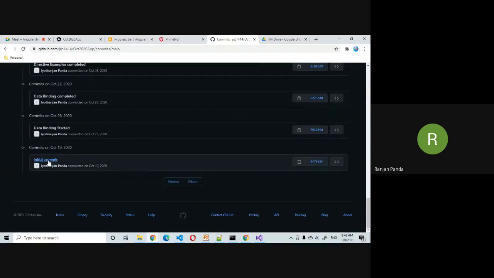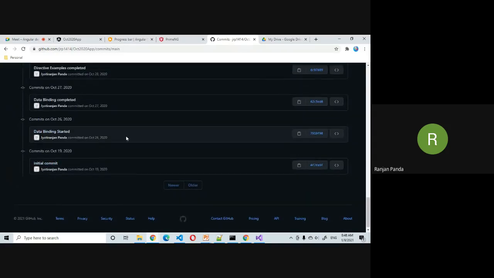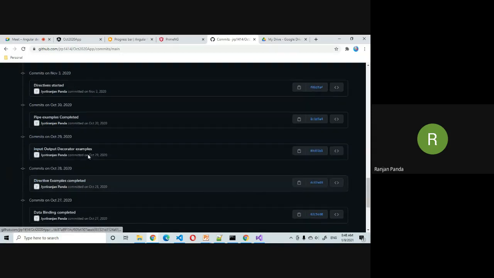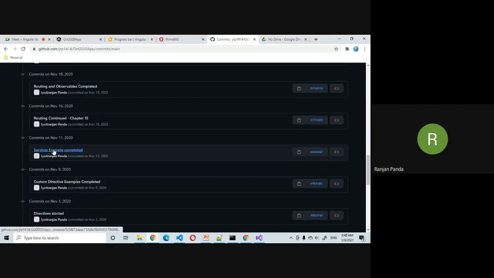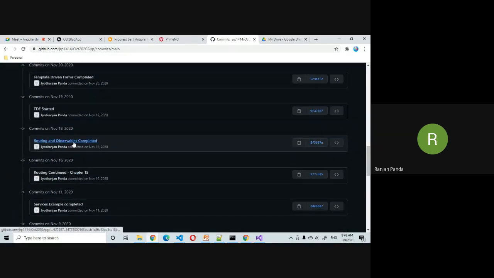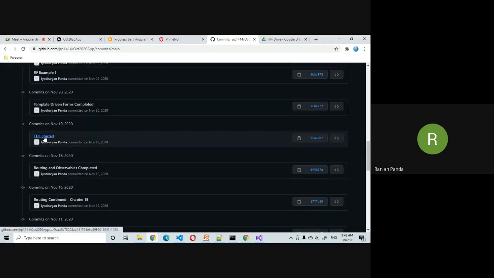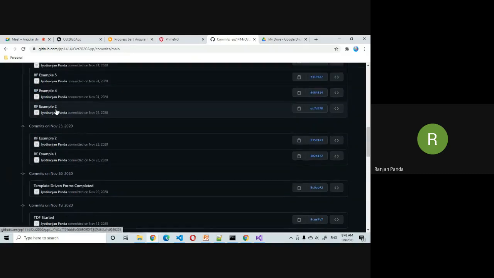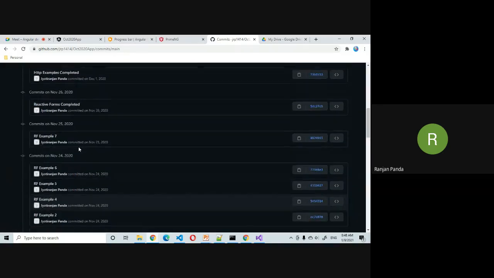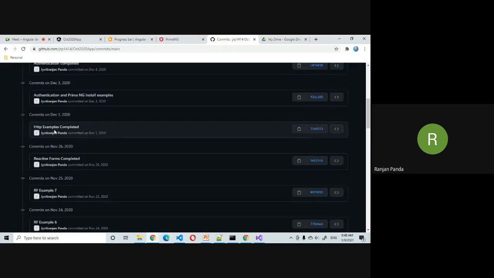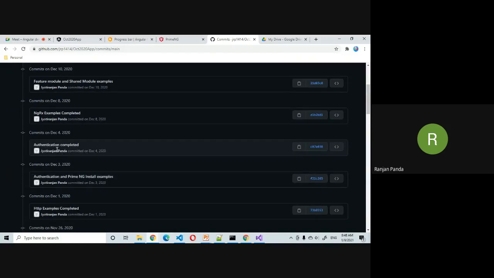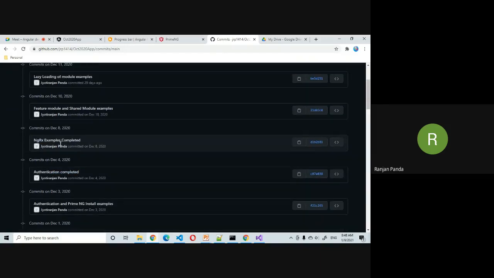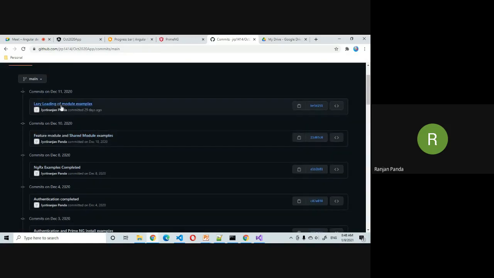These are like initial commits: architecture review, data binding, directives, input output decorator, pipe examples, custom directives, services, routing and observables, template-driven forms, reactive forms, HTTP examples, authentication and PrimeNG install examples, authentication completed, NgRx, feature module and shared module, lazy loading of module.